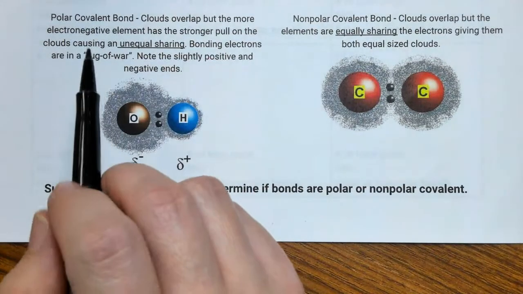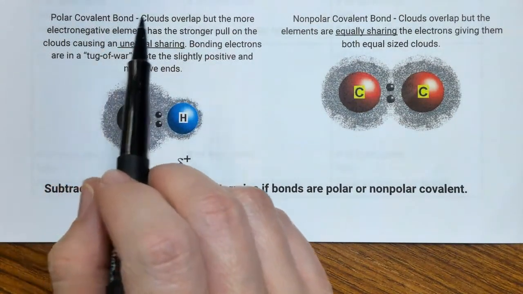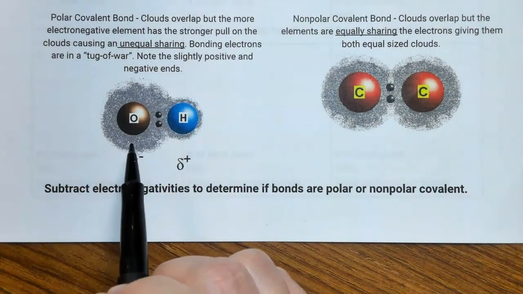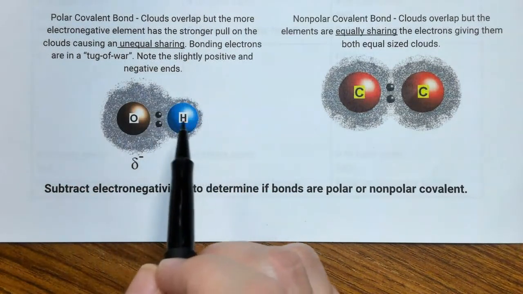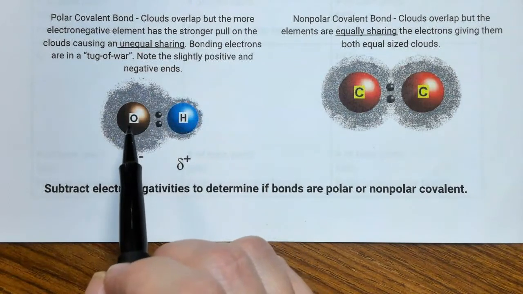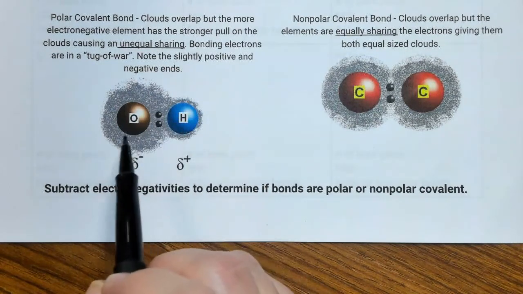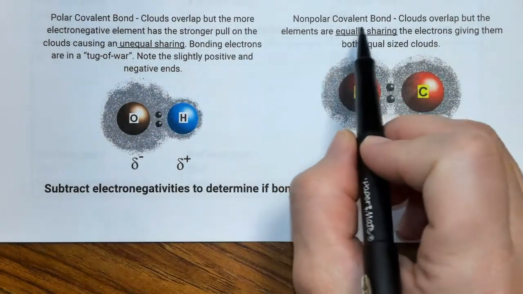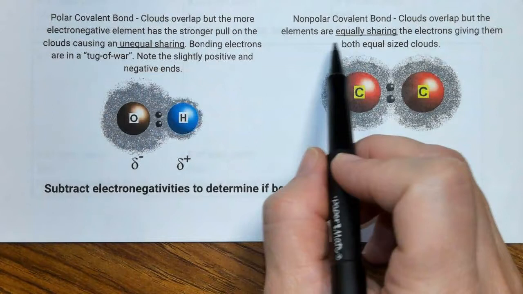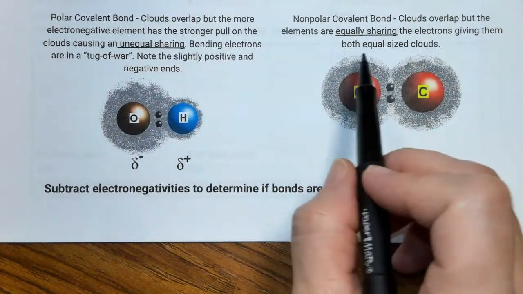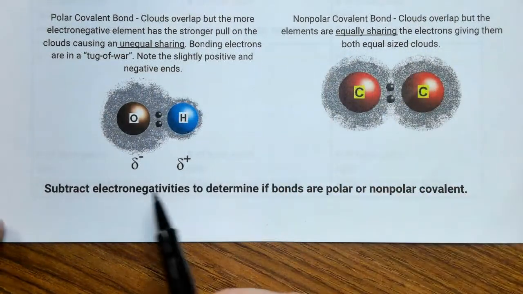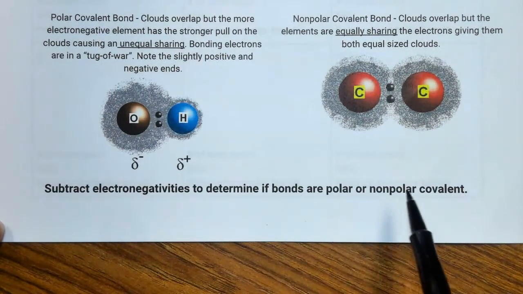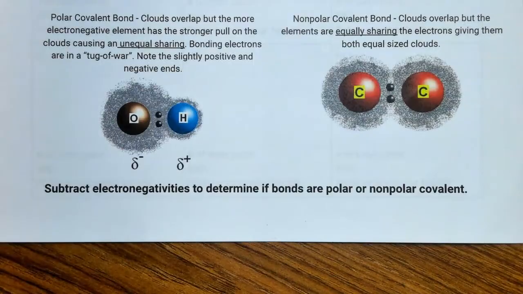So we've already discussed this, but a polar covalent bond is when clouds overlap, but the more electronegative element has a stronger pull, so it's an unequal sharing. Bonding electrons are in a tug of war. Note the slightly positive and slightly negative ends here. If you have nonpolar covalent bonds, the clouds overlap, but the elements are equally sharing the electrons, which gives them equal-sized clouds. Subtracting electronegativities is how we determine if you have a polar or nonpolar covalent bond.